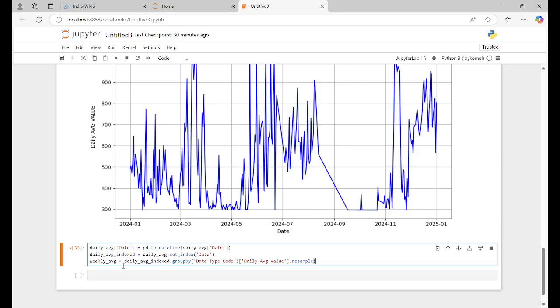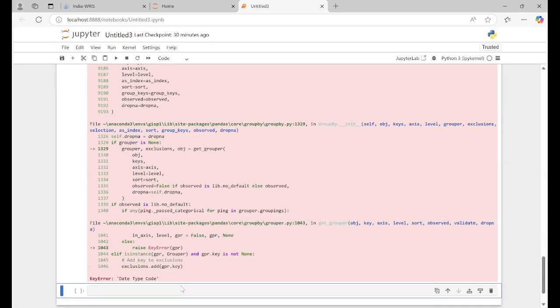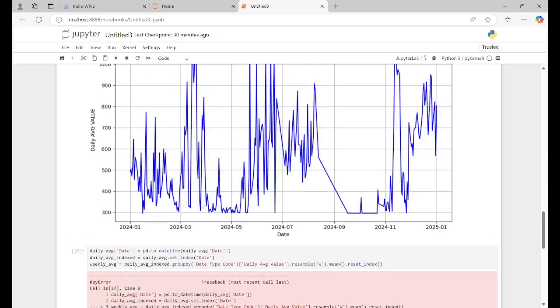For weekly we write W, capital W, right? Dot mean, and dot reset_index. Run it. It keeps calling data type code. Okay.